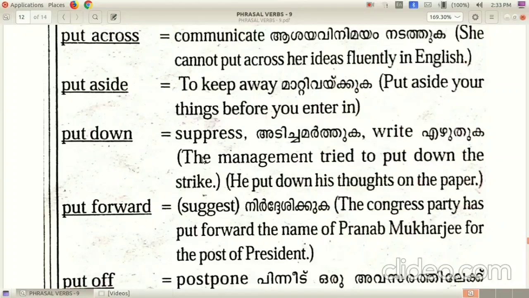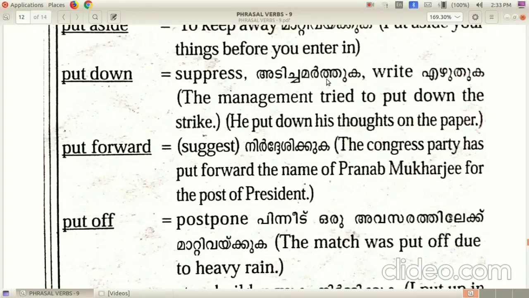Put down, suppress, write. There are two meanings for the word put down. The first one is suppress and the second one is write. The management tried to put down the strike, where suppress is used. He put down his thoughts on paper. In this sentence, the meaning of the phrasal verb is write.